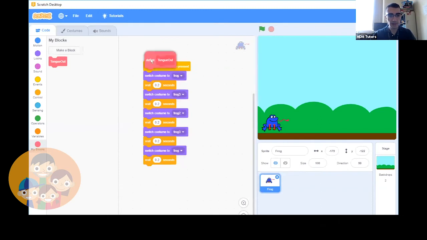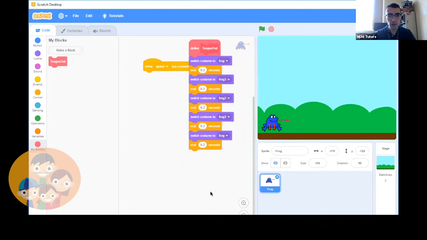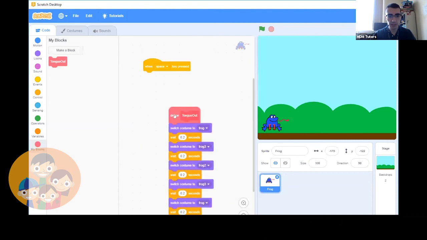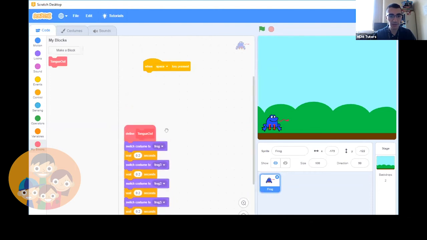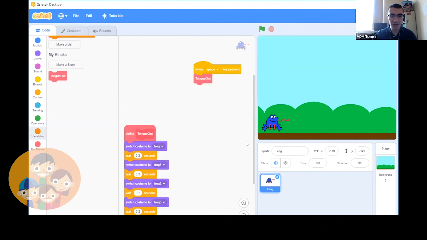And tongue out is going to be all of these things right here. So tongue out is all 10 of these. And now you can see that we have in our My Blocks section, tongue out. It's right here. It's a single block. We're going to drag it out and put it here. And now when we press space, it does tongue out. And tongue out is all of this stuff. So we took all of this and smashed it into this one little block right here.